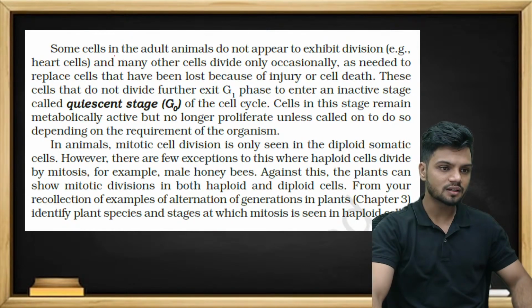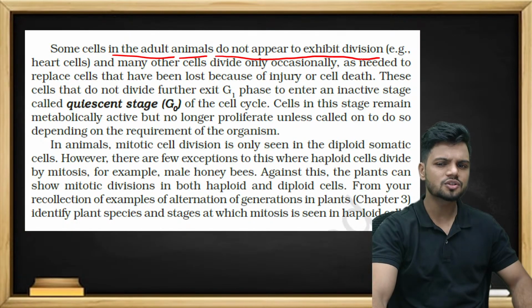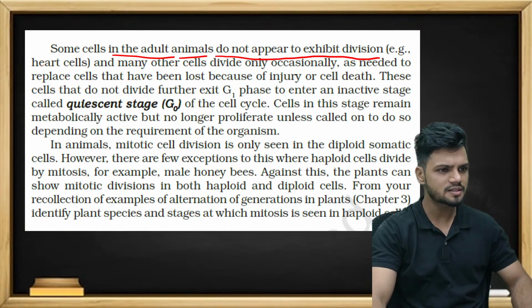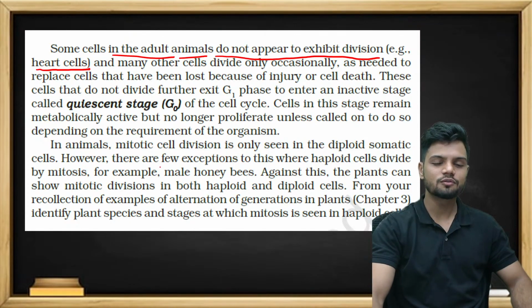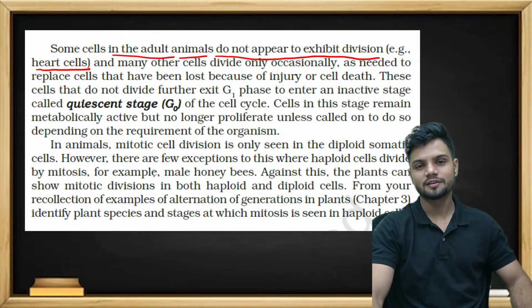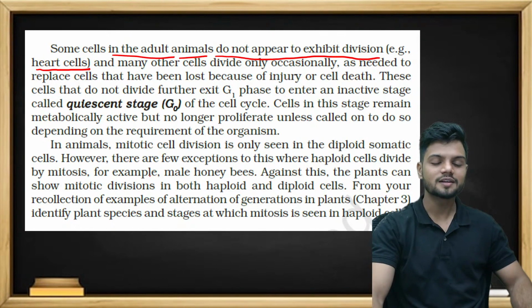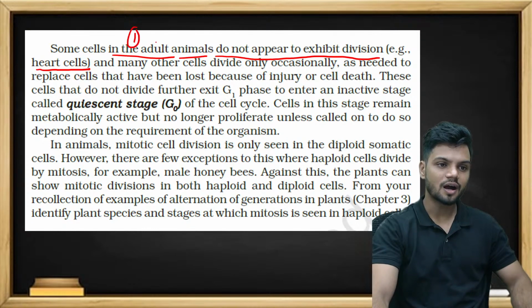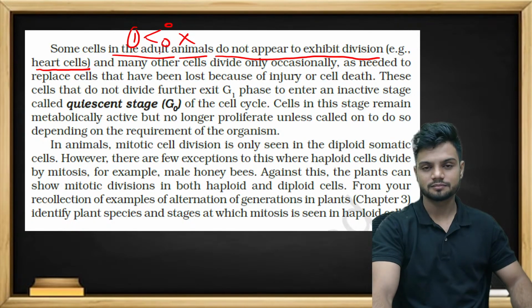Now, some cells in the adult animals do not appear to exhibit division. For example, the heart cell. They tell you, once you give your heart to someone, it is permanent. You cannot take your heart back. Why? Because the heart does not divide. You only have one heart, and just like that, the heart cell also will only be present as one. The heart cell will never divide into two cells. The heart cell is born, the heart cell dies alone.